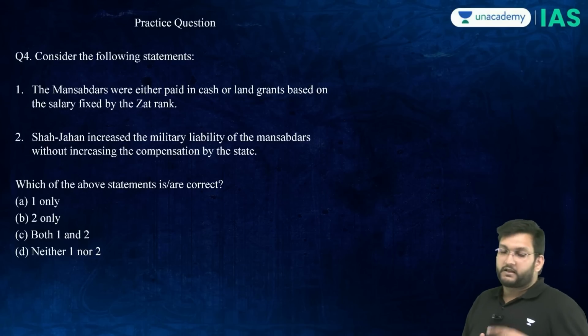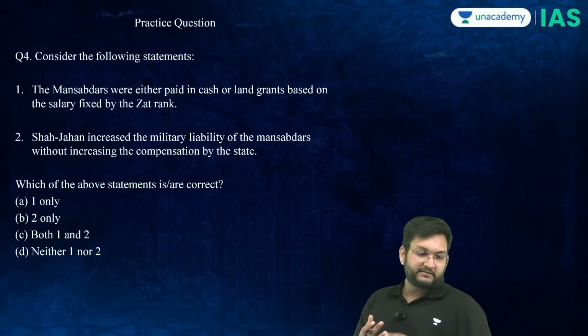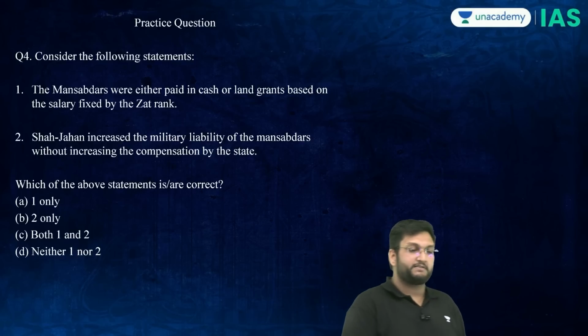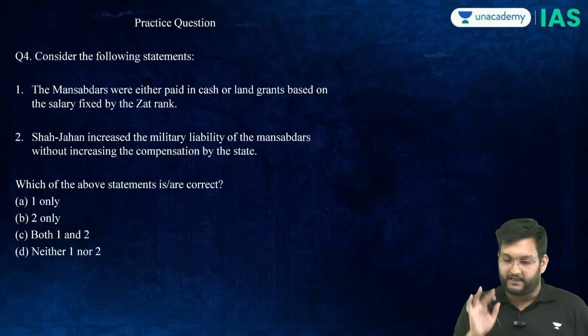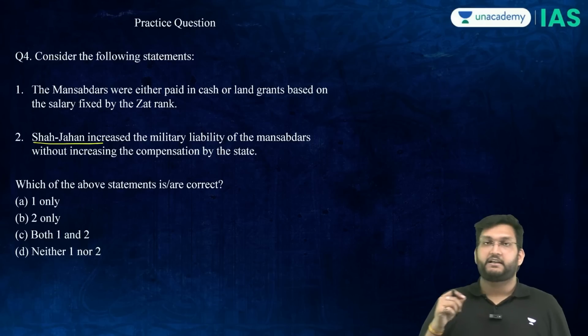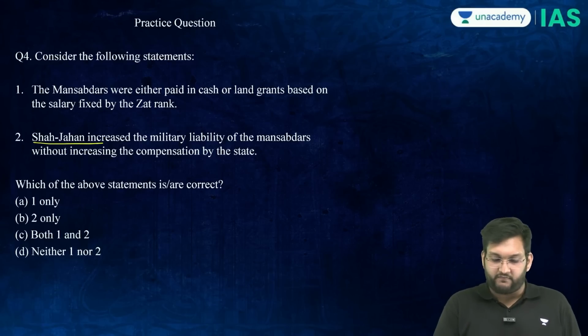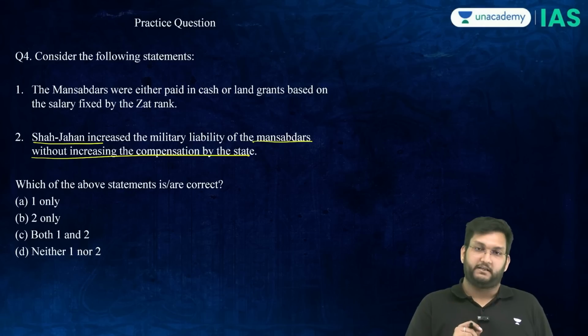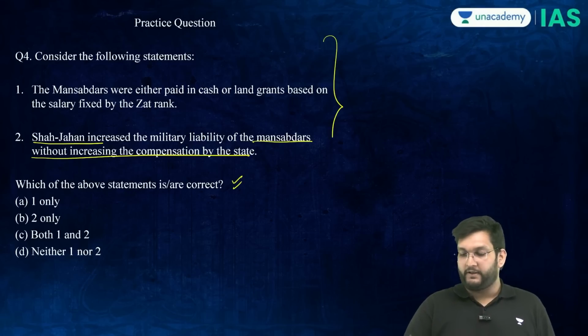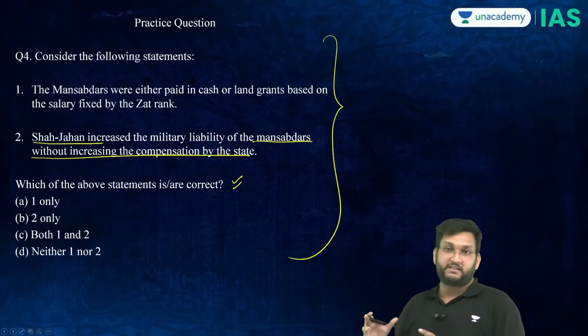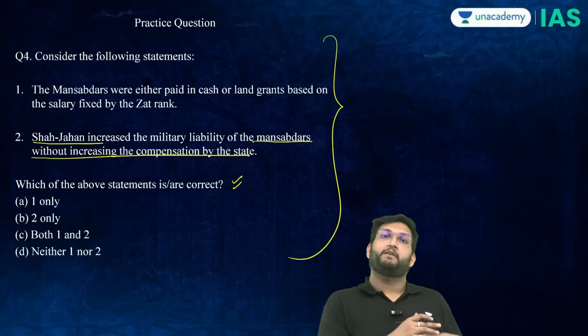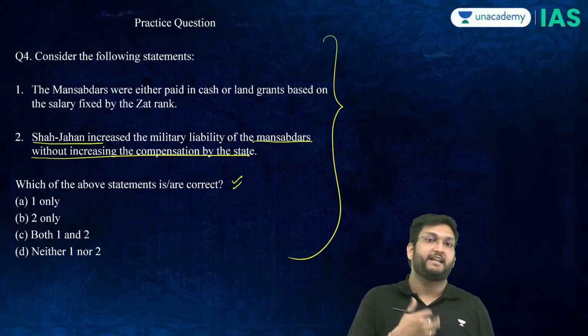Then, consider the following statements. The Mansabdars were either paid in cash or land grants based on the salary fixed by the Zat rank. Shah Jahan increased the military liability of the Mansabdars without increasing the compensation by the state. This is a point wherein the concept of Ekaspa, Duaspa, Shiaspa comes through, which I will discuss with you when I look at these questions in the next session.